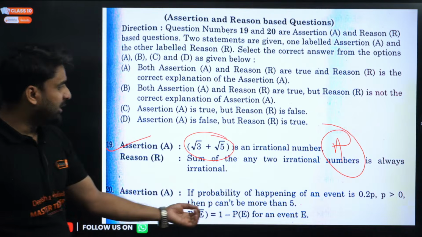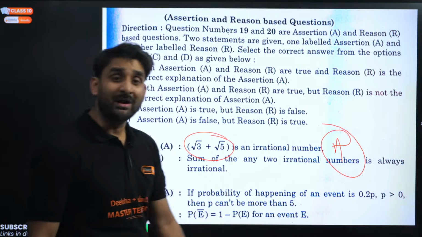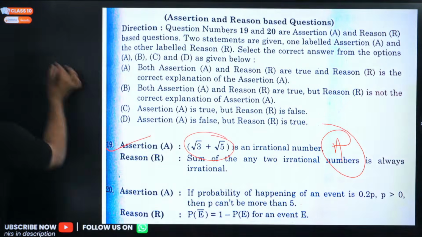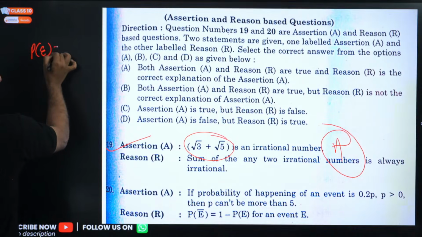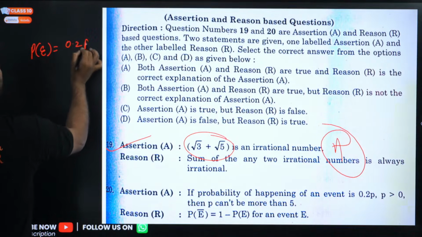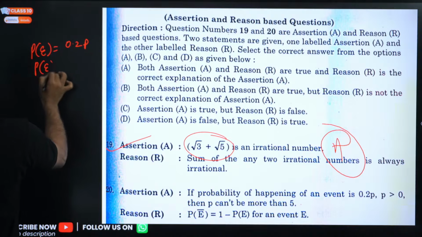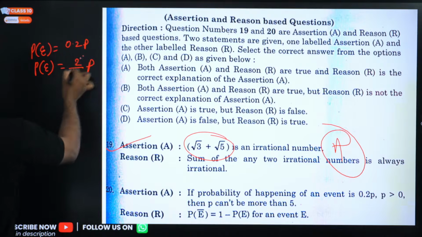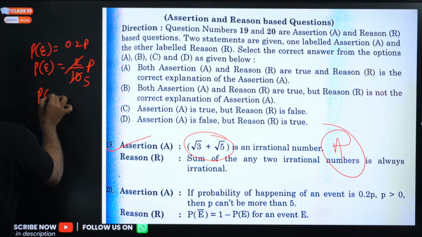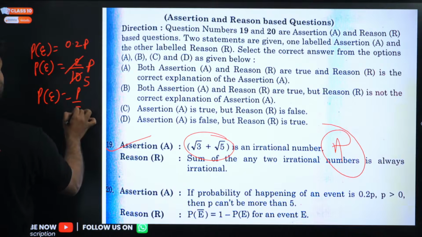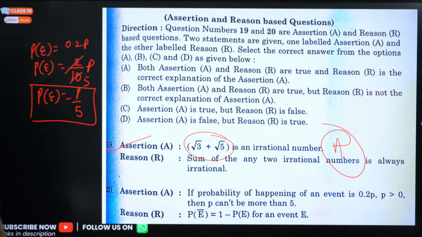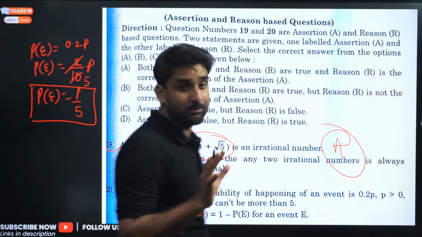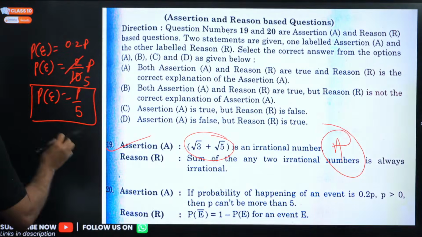Tell me. Now look at the question. If the probability of happening of an event is 0.2p, and p is greater than 0, can we write this as 2 by 10p? Yes, 0.2, and this is cancelled here. So the probability of the event will be equal to p by 5. P by 5 is the probability.